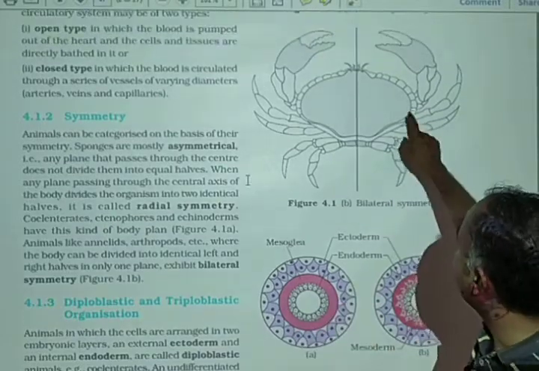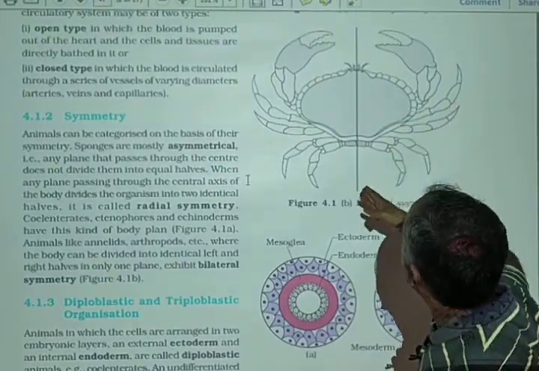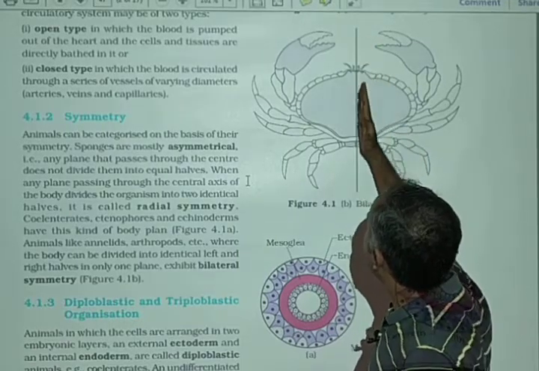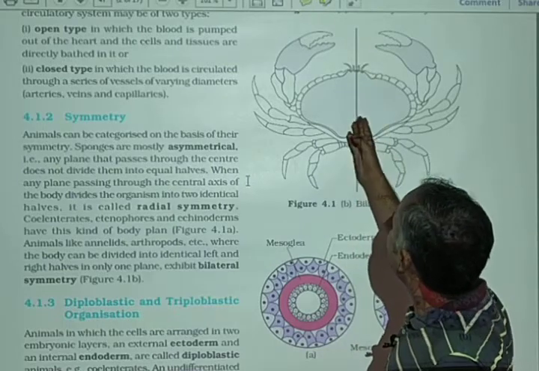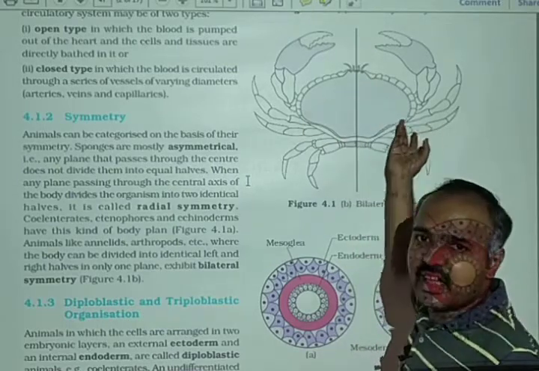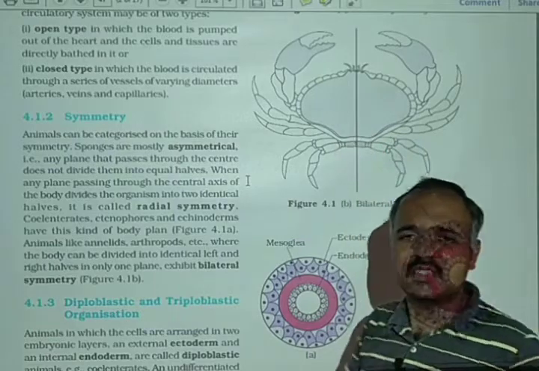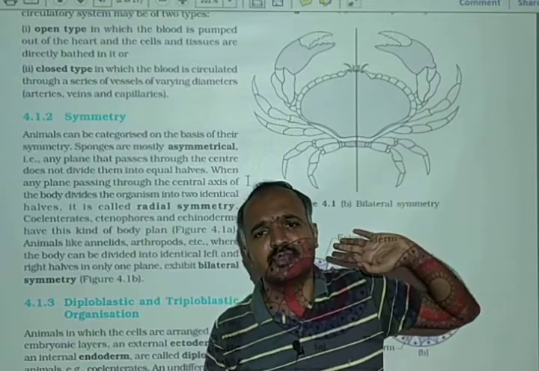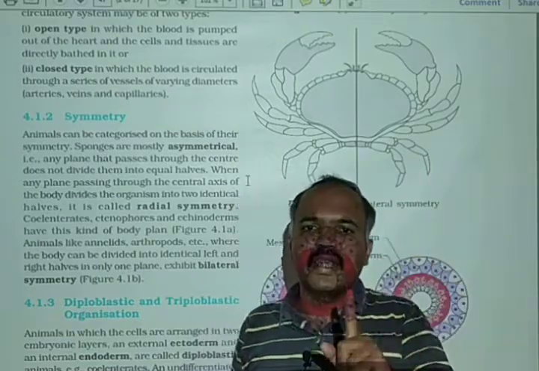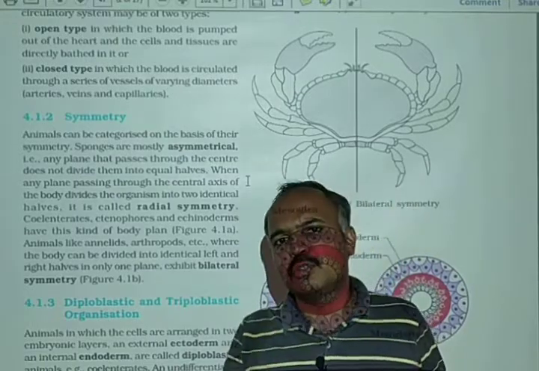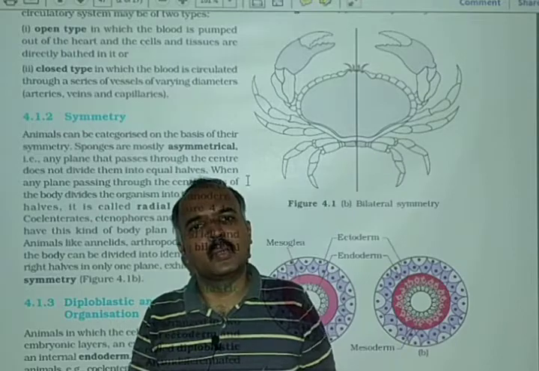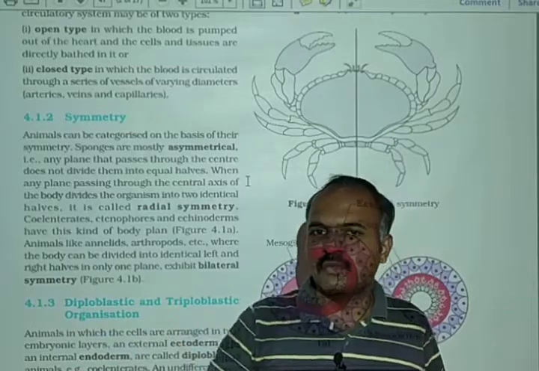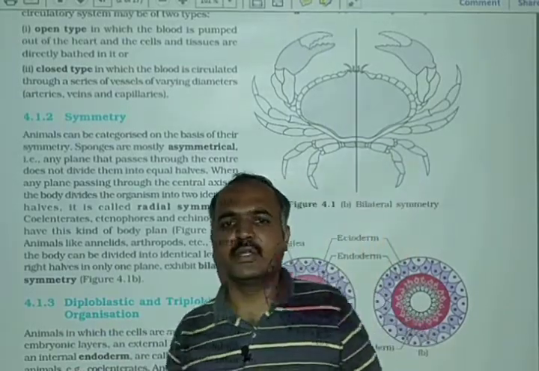See this figure. This is a crab, and a plane is passing through the center of this crab. This plane is dividing the body into equal left and right parts. So this is known as bilateral symmetry. Why? Because we are getting only one plane which passes through the center and divides the body into two equal parts. In radial symmetry, we were getting many planes which were passing through the center and dividing the body into two equal parts.